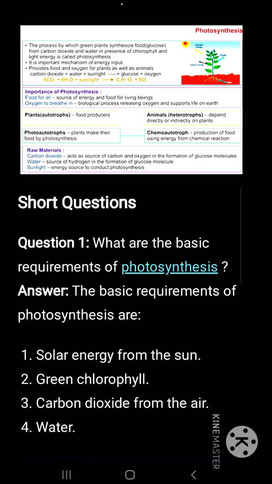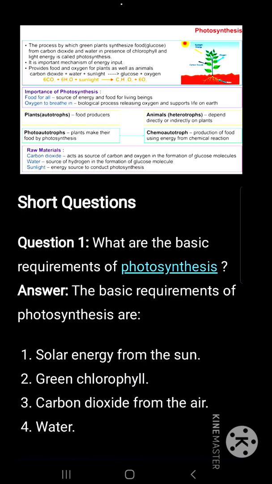Photoautotrophs: plants make their food by photosynthesis. Chemoautotrophs: production of food using energy from chemical reactions. The raw materials required in photosynthesis are carbon dioxide, which acts as a source of carbon and oxygen in the form of glucose molecules; water, the source of hydrogen in the form of glucose molecules; and sunlight, the energy source to conduct photosynthesis.